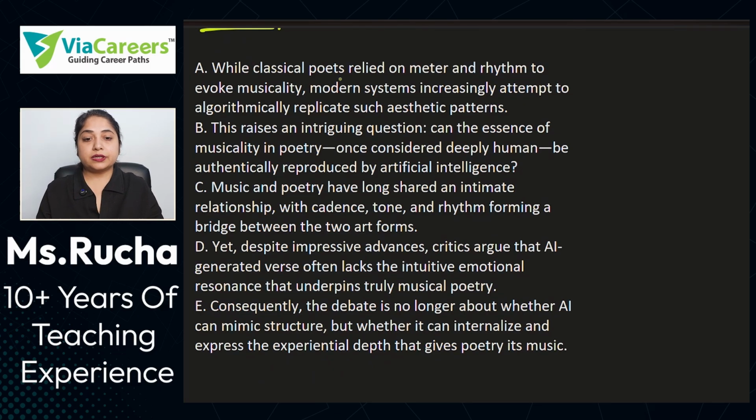While classical poets relied on meter and rhythm to evoke musicality, modern systems increasingly attempt to algorithmically replicate such aesthetic patterns. Now, just by reading this sentence you can understand that this is a big elaboration on something, so that thing must have been mentioned earlier. Now, you should also understand what this thing is. It is about the original way how music was created by humans and how now it is created by AI, artificial intelligence. Okay, comparison between that.